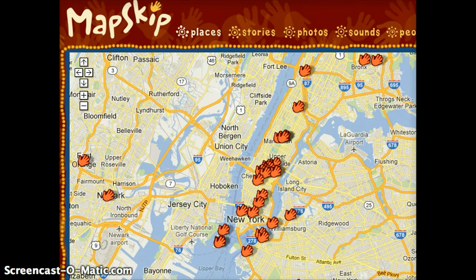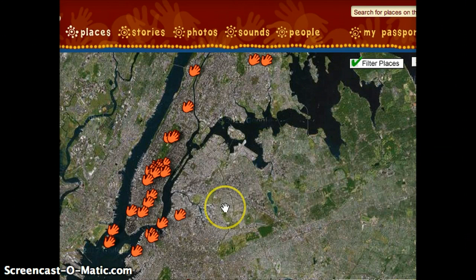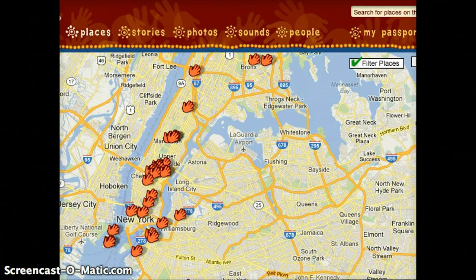So this is our first mapping website. It's called mapskip. It works very much like Google Maps in that it has your map. You work on the map interface. Like Google Maps, you could change your map to a satellite picture. You can zoom in to the actual place. We're going to work with map right now.